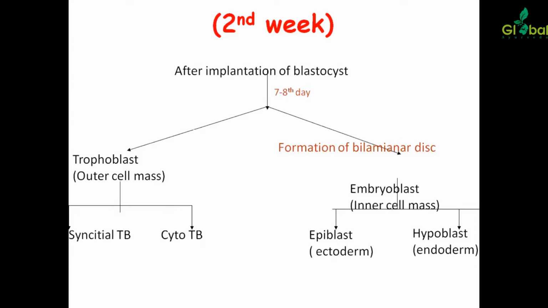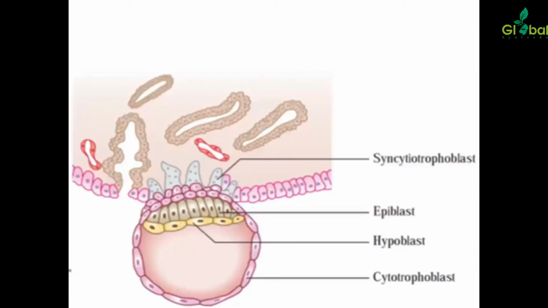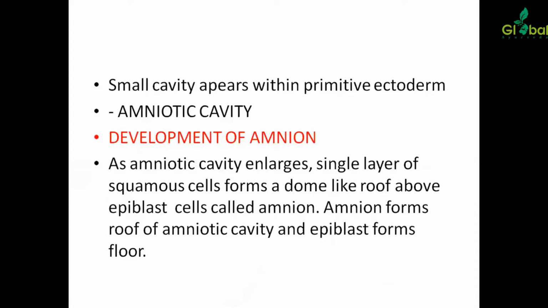Then, in the second week, after implantation of the blastocyst, on day 7 to 8, the trophoblast differentiates into syncytiotrophoblast and cytotrophoblast. And there will be formation of the bilaminar disc. The embryoblast will differentiate into epiblast and hypoblast. In the picture, we can see syncytiotrophoblast, epiblast, hypoblast, cytotrophoblast. A small cavity appears within the epiblast, which is known as the amniotic cavity.